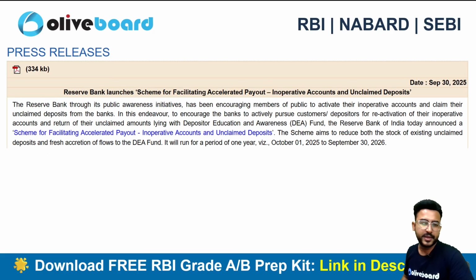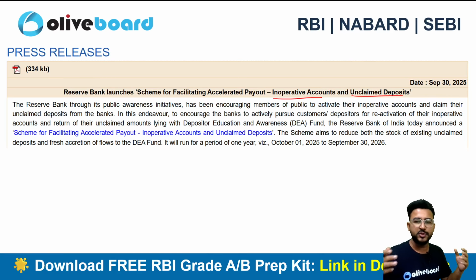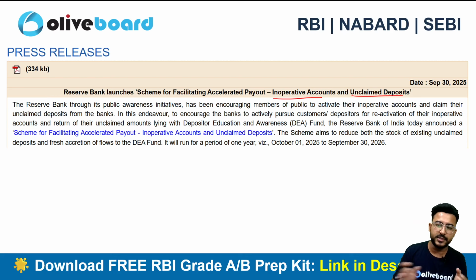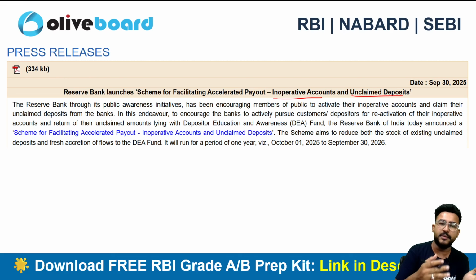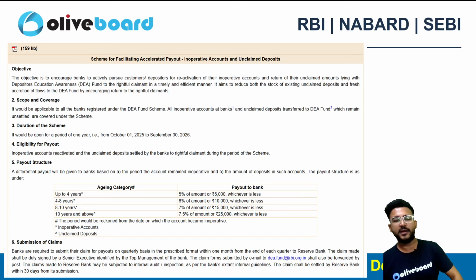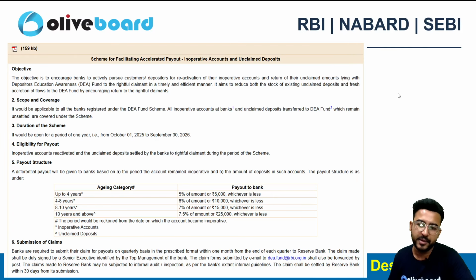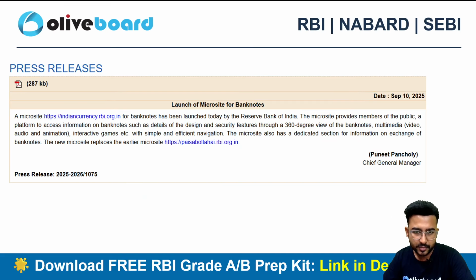Next one is RBI has launched a scheme for facilitating the accelerated payouts of inoperative accounts and unclaimed deposits. We are having so many inoperative and unclaimed deposits with the banks. So RBI is launching a scheme of facilitating the accelerated payout. Basically RBI is giving incentive to the banks for reducing the unclaimed deposits so that the legal owner can claim it. At the same time, the inoperative accounts also need to be reduced. So this is the slab, a payout and incentive for the different banks here, right?